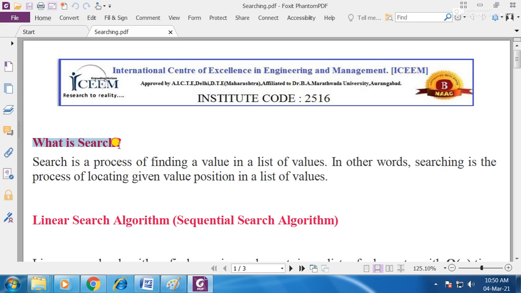In this video, we are going to discuss what is search. This topic is related to searching and sorting techniques in data structure.